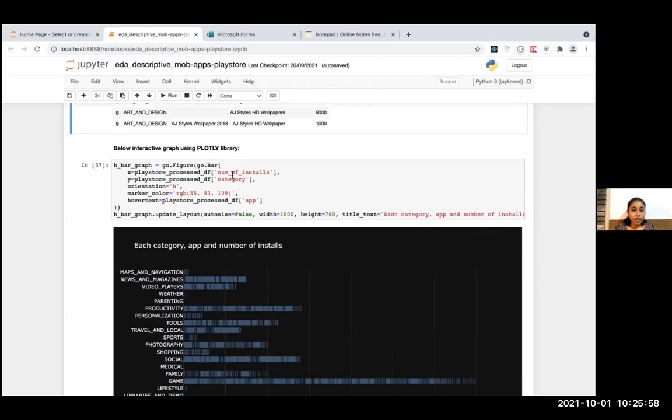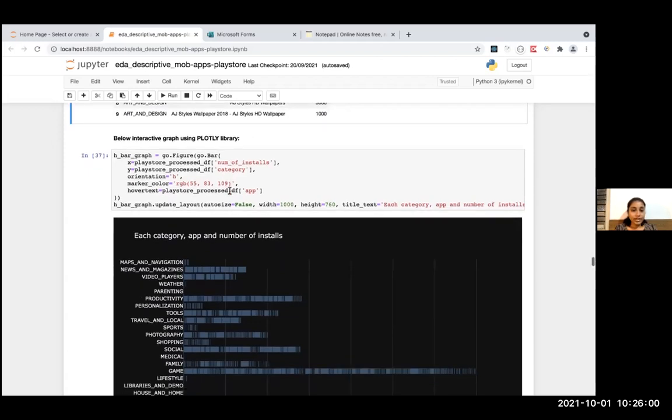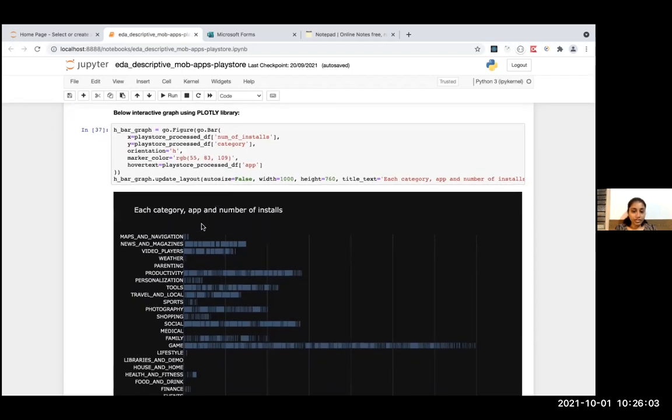And this is another Plotly library for interactive data visualization. For example, you can hover over each bar and it will tell you, okay, from the video players category, the YouTube app has been installed 1 billion times. Another app from the video players category, Motorola Gallery, has been installed 100 million times.